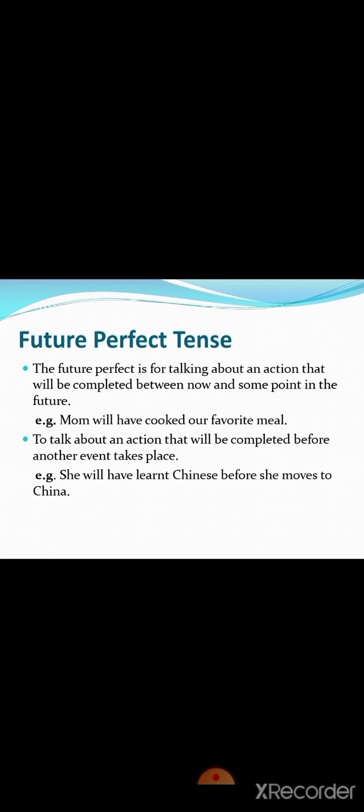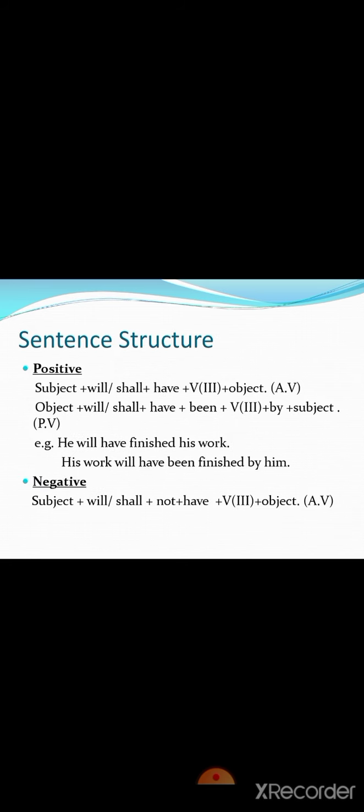Another definition of future perfect tense, to talk about an action that will be completed before another event takes place. She will have learned Chinese before she moves to China. So sentence structure. For the positive, we have subject plus will/shall plus have plus third form of the verb plus object.